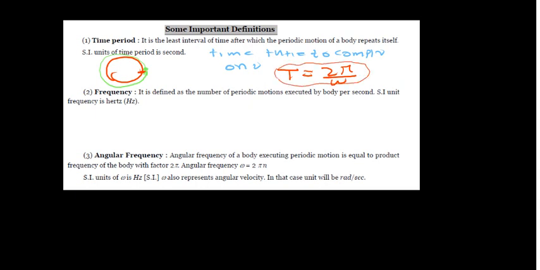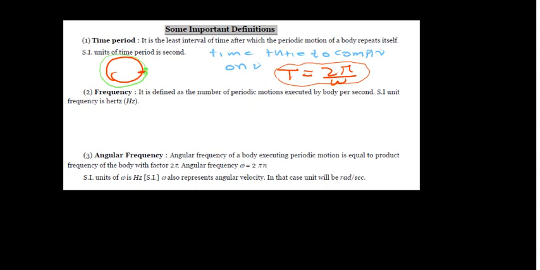And another thing, frequency. What is frequency? It is defined as the number of periodic motions executed by a body per second. The SI unit of frequency is hertz. Or in another way, you can write it as the number of cycles per unit time.